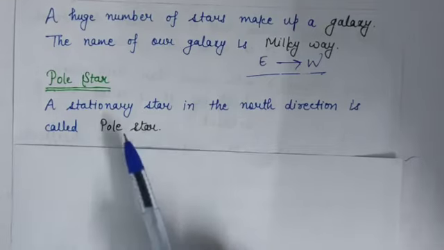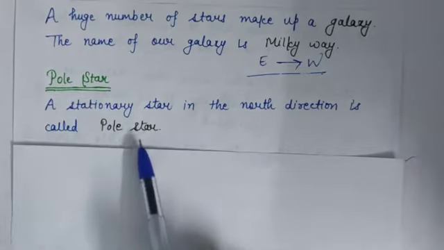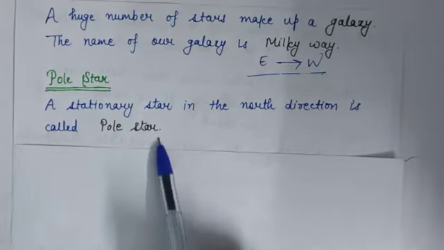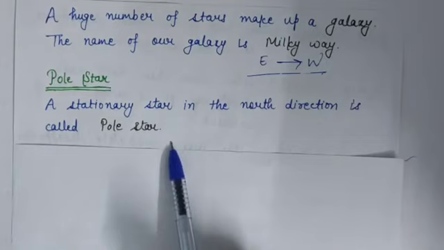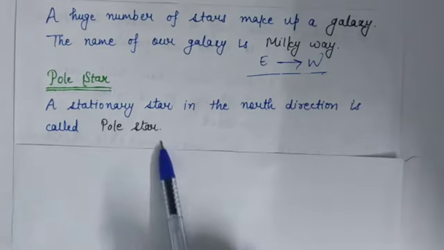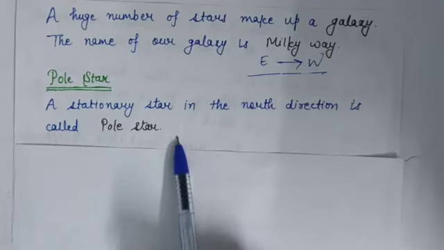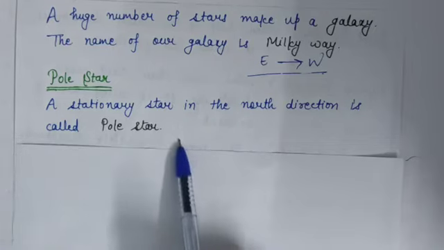Why does the pole star not move? Because its position is in the line of Earth's axis. It is always seen in the north direction in the night sky, and that's why its direction is fixed. That's why it was used in earlier times by the sailors to find out the direction in the sea.